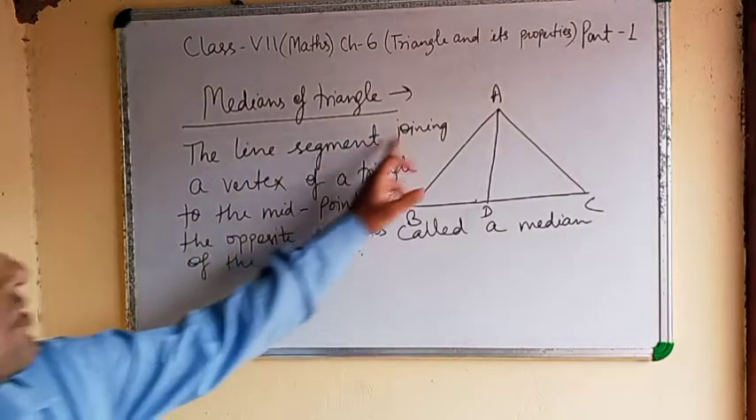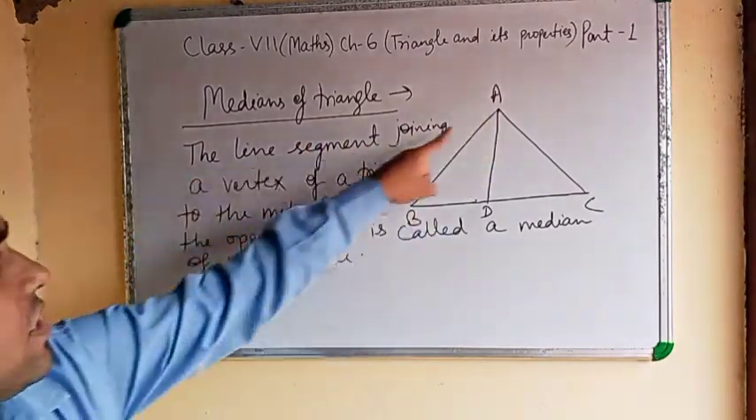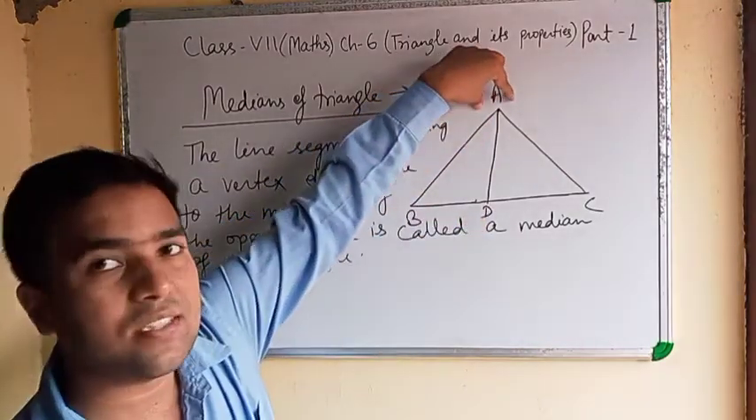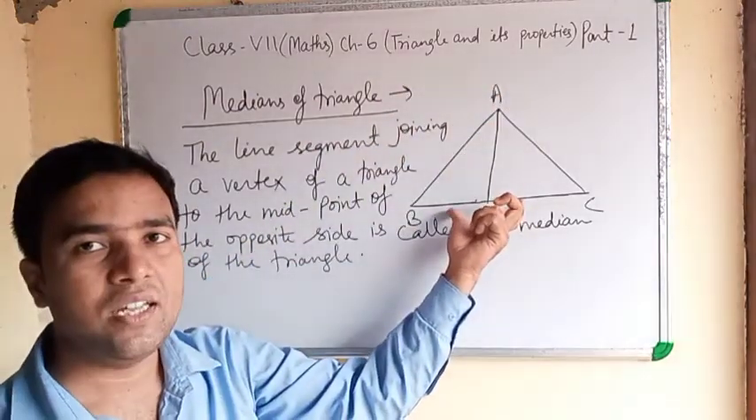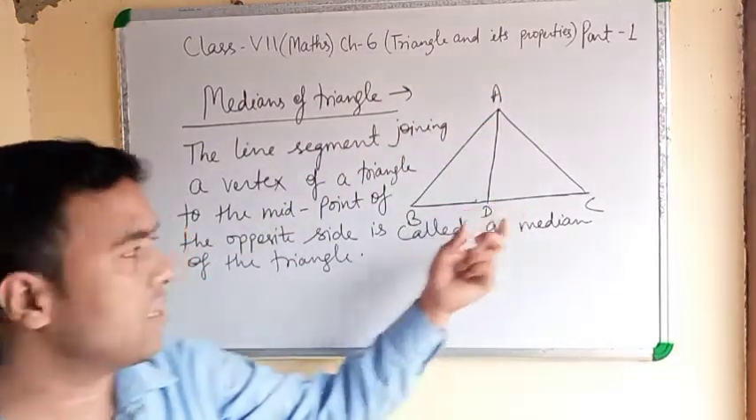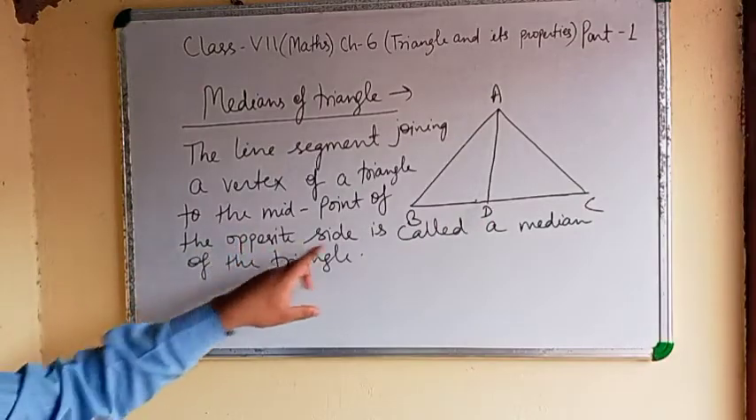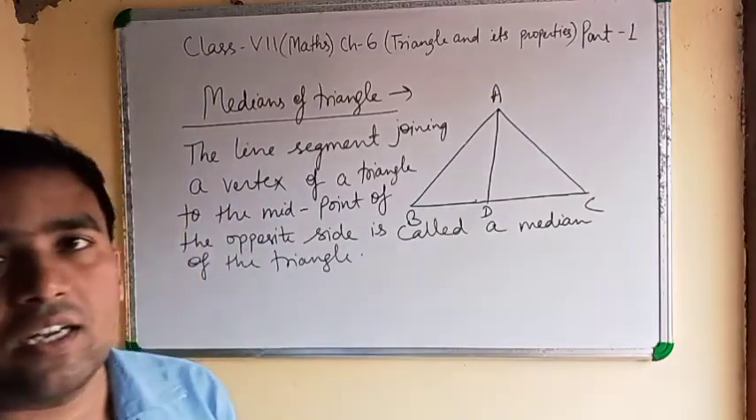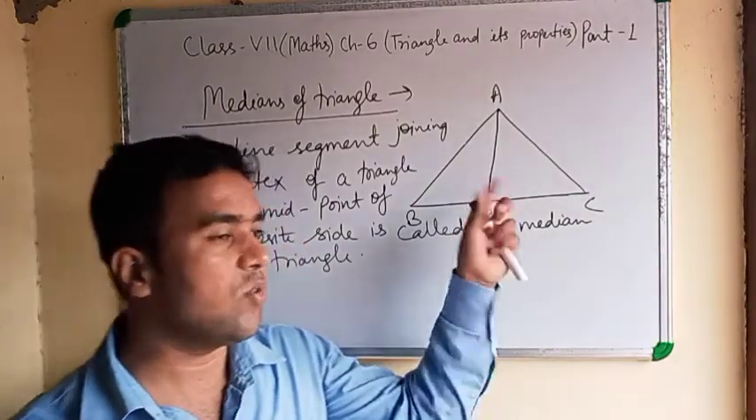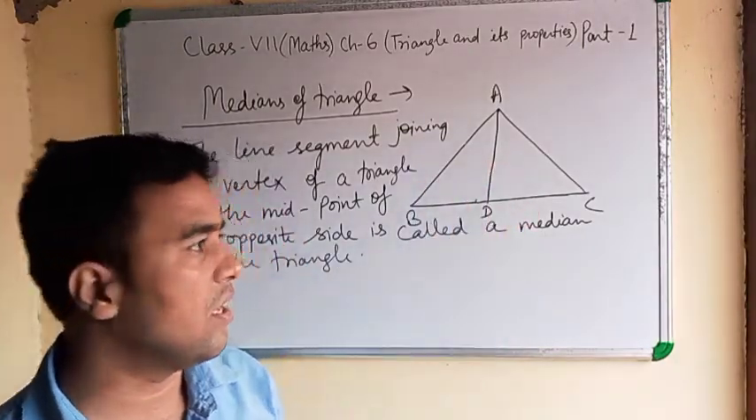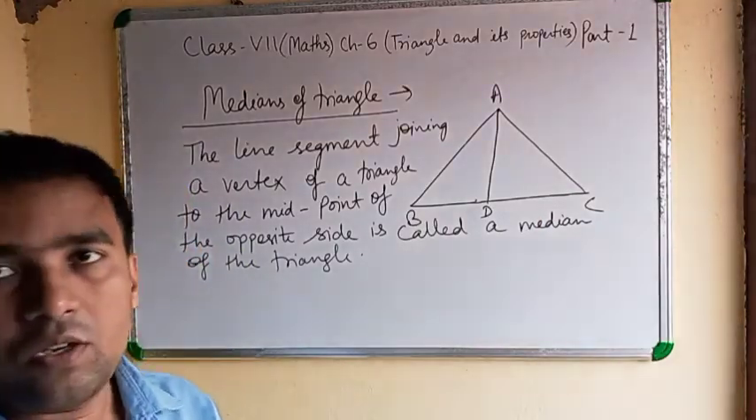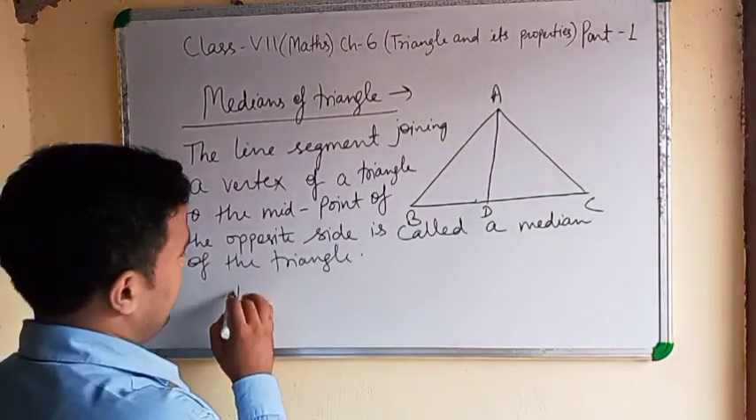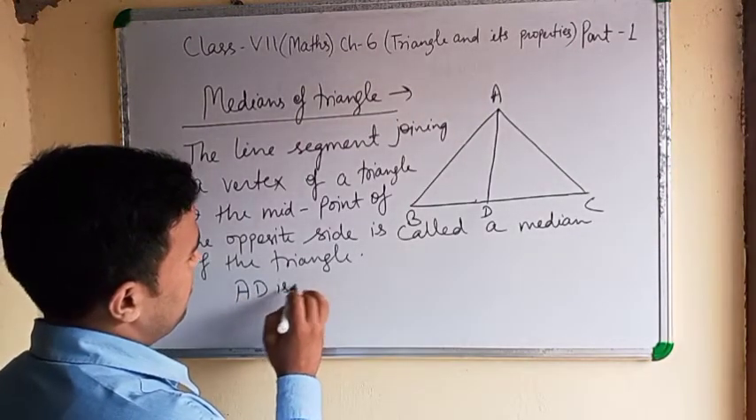Again, the line segment joining a vertex of a triangle to the midpoint of the opposite side. Vertex A, opposite side is BC. On BC, D point we have taken. Clear? Midpoint of the opposite side is called the median of the triangle. AD, D point is divided in two parts on BC line. Clear? Note down. So AD is the median.